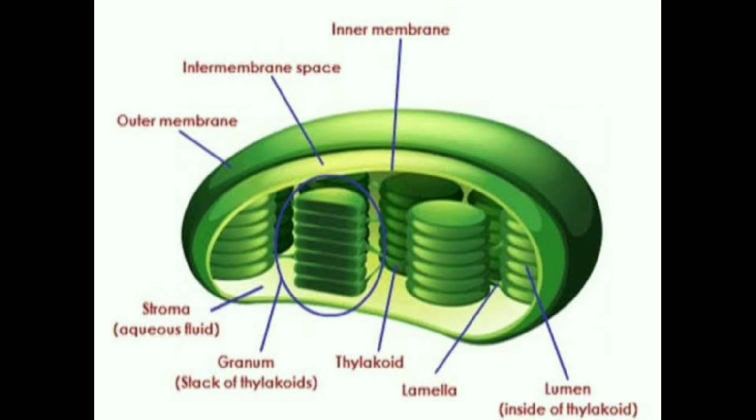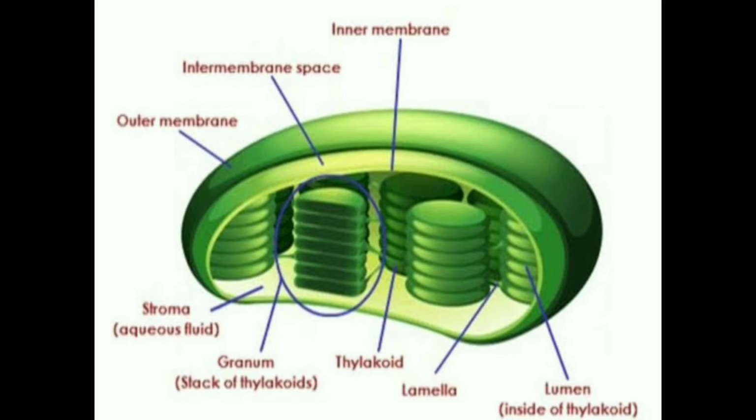Based on the structure, pigment, and functions, the plastids are classified into three types. They are the leucoplasts, which are the colorless plastids, the chromoplasts, the colored plastids except the green, and the chloroplasts, they are the green colored plastids.